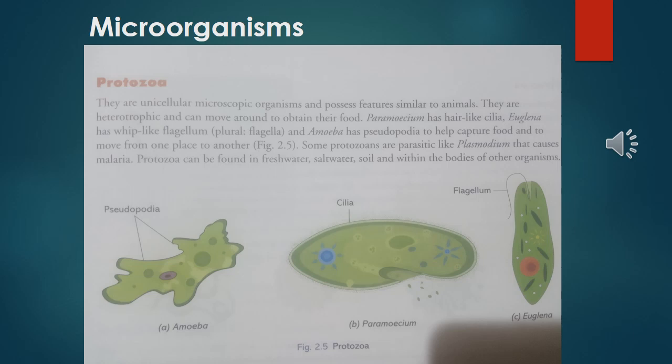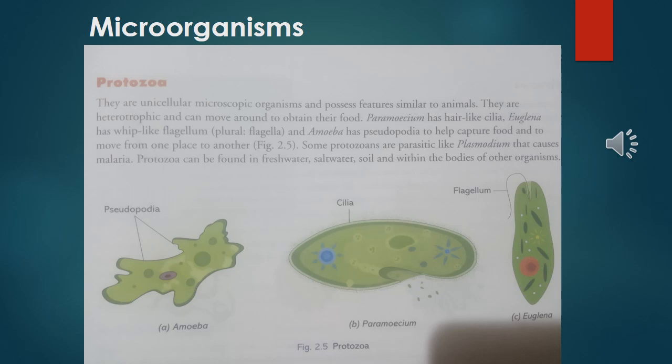Plasmodium is an example of a parasitic protozoa which causes malaria. Students, we know malaria occurs because the Plasmodium microorganism enters our body, and this parasitic protozoa absorbs nutrition from our body. As a result, we fall ill with a disease like malaria.